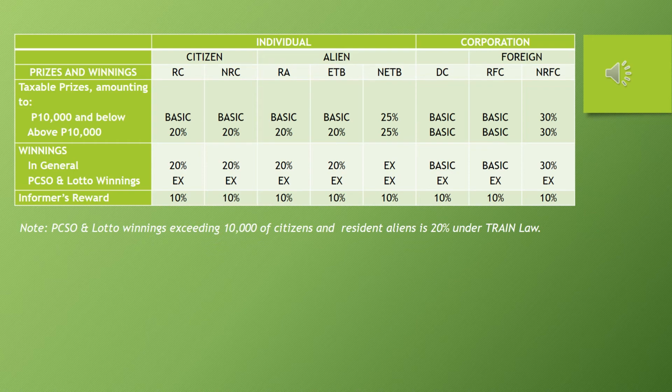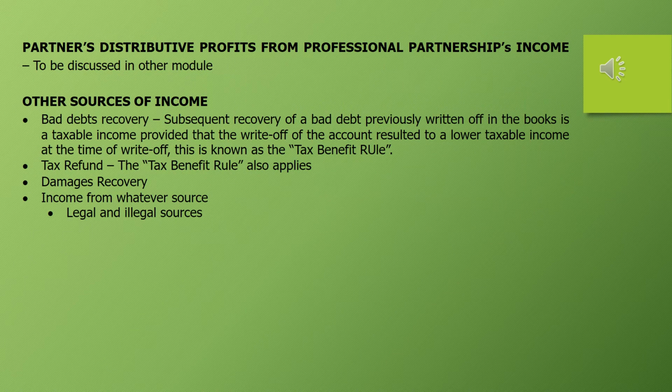Ayan. Part of the gross income is partners' distributive share of profits from professional partnerships. So I already gave a sneak peek of this topic kanina sa dividends. Okay, it's still considered dividends pero hindi siya subject to final tax kundi magiging part siya ng gross income ng partner.